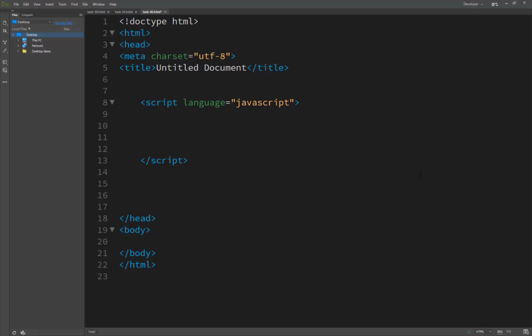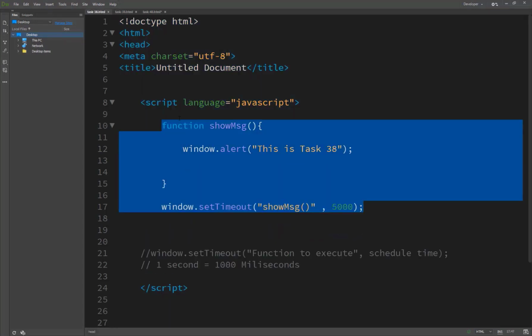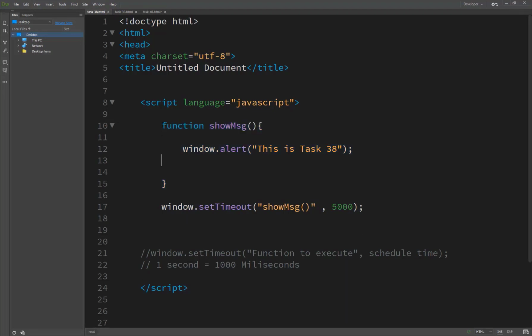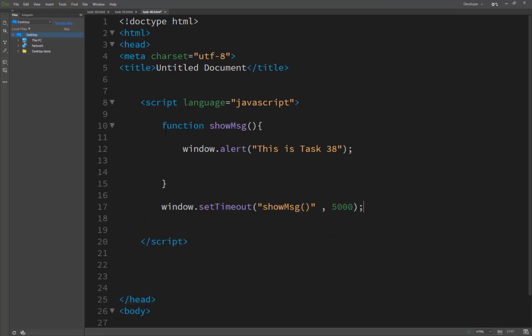When you create a scheduled event with window.setTimeout, we've just copied it here from the earlier function, as it's easy to avoid writing it again and again. The setTimeout method returns a pointer to that event, and you can then use the pointer to cancel the scheduled event.